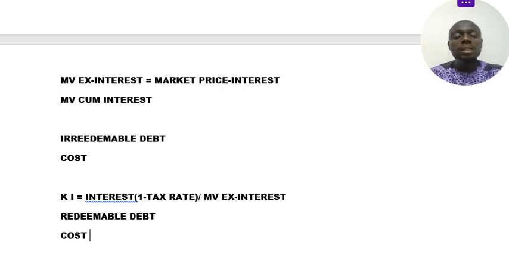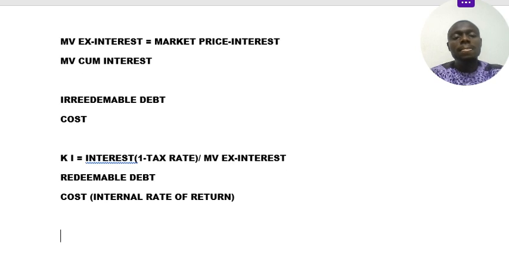When you want to determine the cost of redeemable debt, you use internal rate of return, of which we know internal rate of return will use the positive NPV and the negative NPV, right? Then we put in the formula.